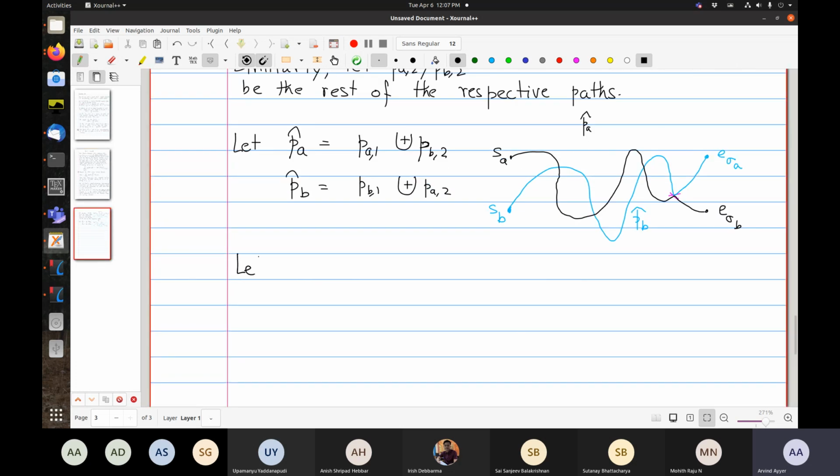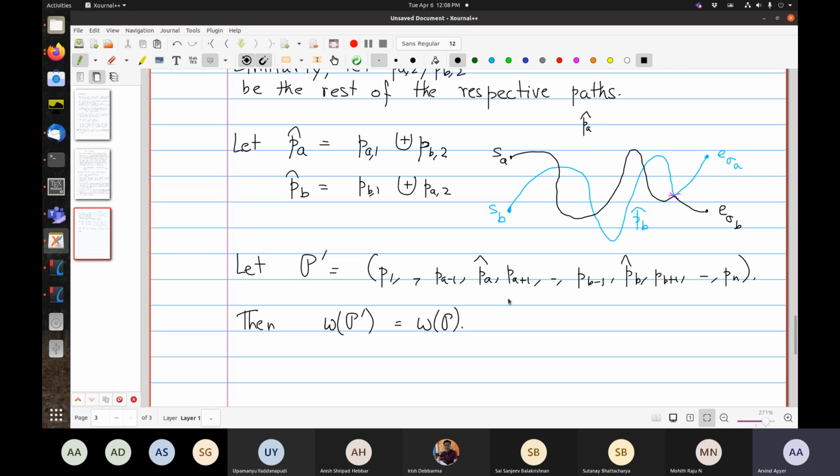Okay, so now let P prime be P1 up to PA minus 1, P hat A, PA plus 1 up to PB minus 1, P hat B, PB plus 1 up to Pn. So the only things that have changed are these two. So then, as I just said, the weight of P prime is the weight of P, no change because the edges remain the same.